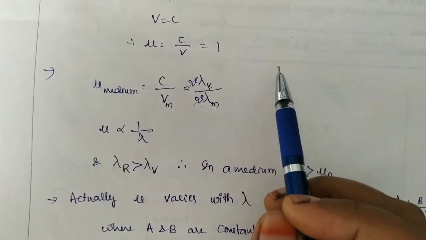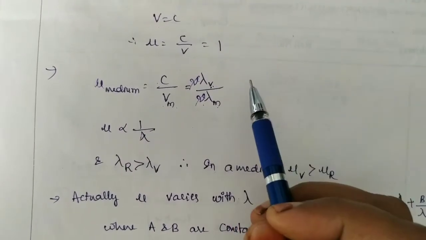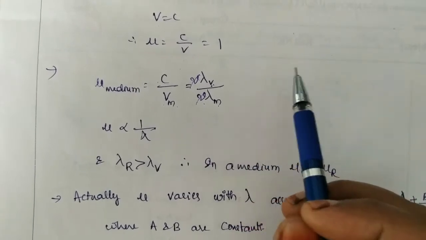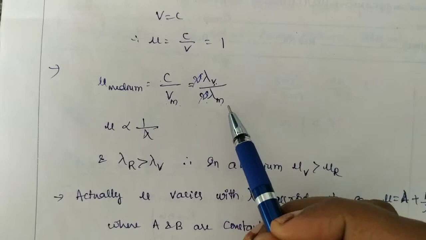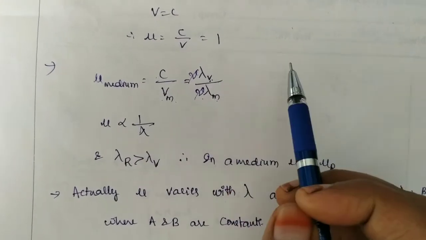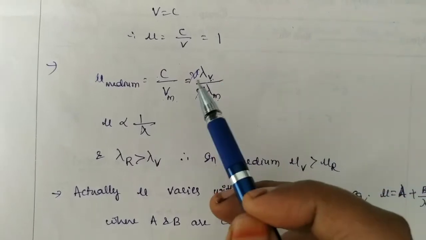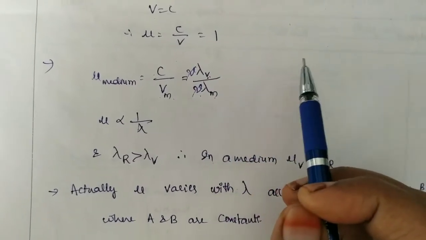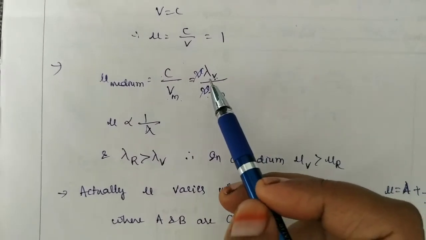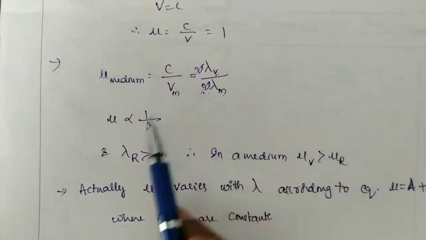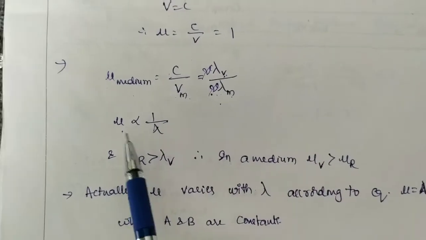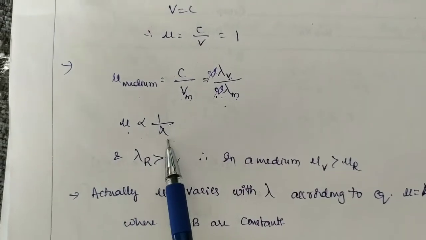The color concept depends upon frequency. The color is not related to the wavelength. If it were based on wavelength, then as the wavelength changes, the color of the light would also change when traveling from one medium to another, but that does not happen. So the color concept is based upon frequency. Now from this relation you can say the refractive index is inversely proportional to wavelength.